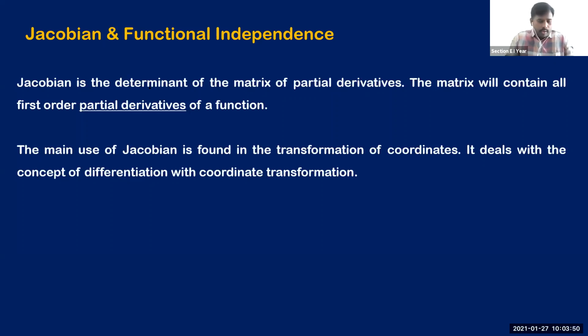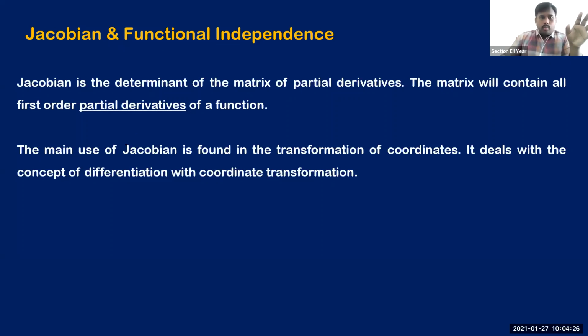Matrix. Right. In fact, Jacobian has a formula instead of a definition particularly. See, Jacobian is the determinant of the matrix of partial derivatives. I remember all of you are aware of what is a matrix, then what is the determinant of a matrix, right? Now see, Jacobian actually evaluates the determinant of a matrix of partial derivatives. And in fact, that matrix contains all first order partial derivatives of functions, right?